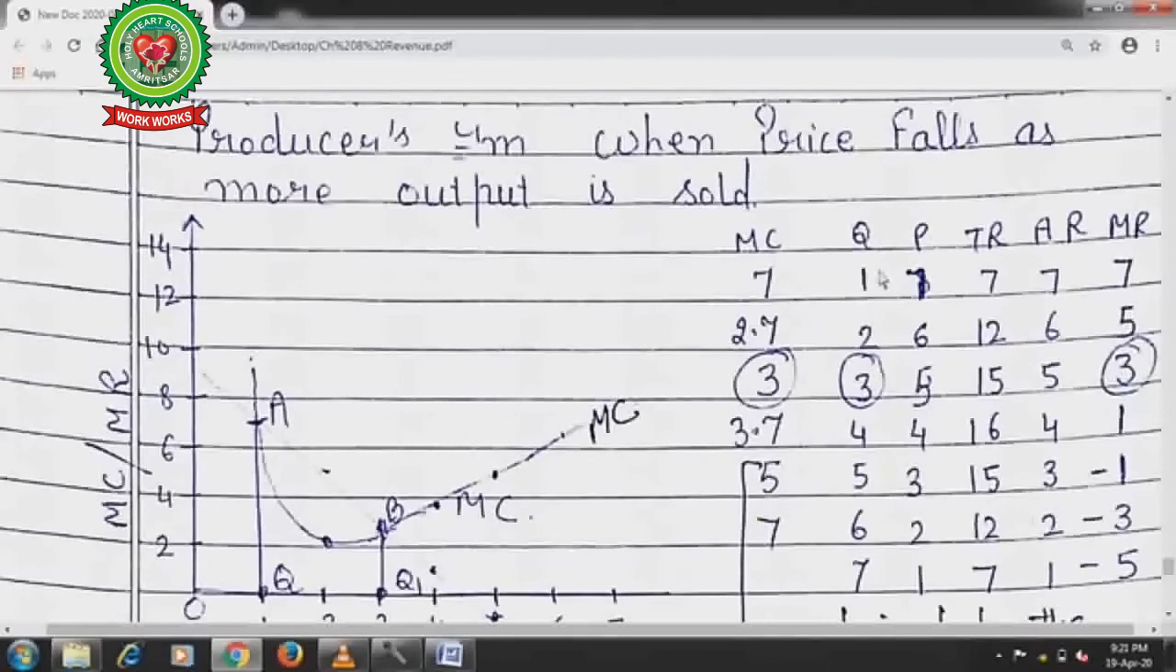Quantity, marginal cost, price, total revenue, average revenue and marginal revenue. Firstly we have calculated total revenue as price into quantity. Then average revenue we have calculated: 7 divided by 1 is 7, 12 divided by 2 is 6. Marginal revenue for the first unit of production is 7. 12 minus 7 will give you 5, 15 minus 12 will give you 3. In this way we can calculate marginal revenue, and marginal cost is given here.